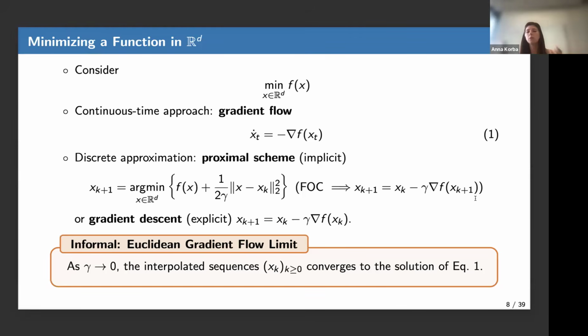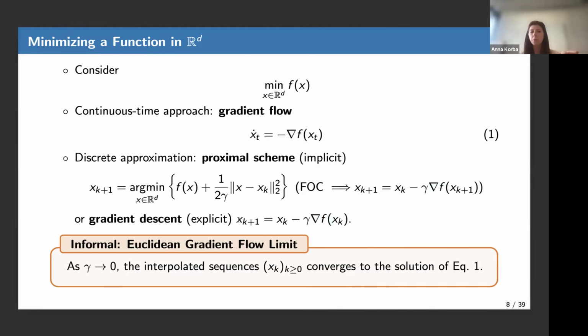So this is one possible time discretization of the flow. It's implicit because if you want to solve this equation, you see that it's implicit in x_{k+1}. Maybe another discretization that is more famous and easier to compute is gradient descent. Gradient descent is called an explicit time discretization because you would discretize this flow not with the gradient of f evaluated at the next point, but the gradient of f evaluated at the previous point.